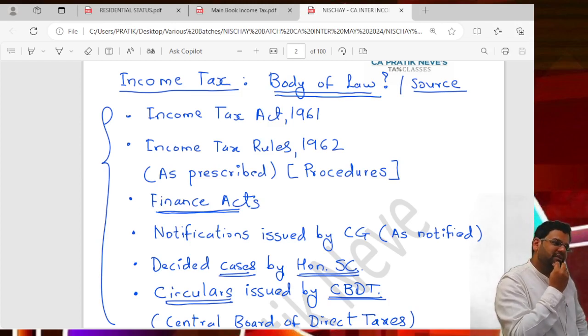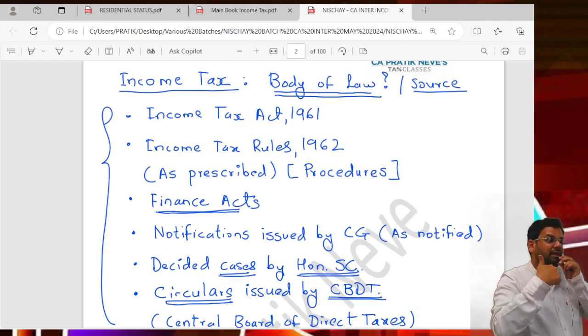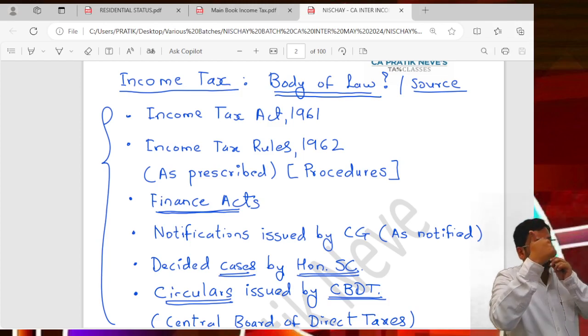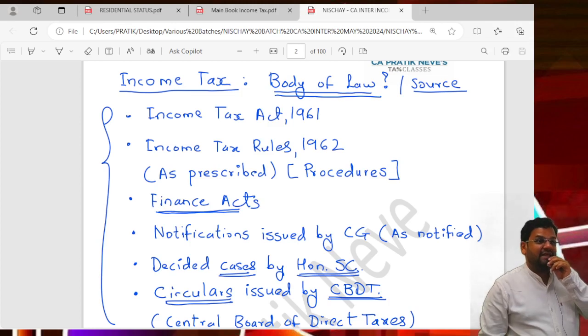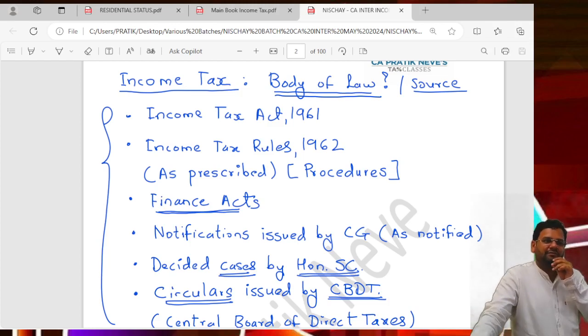For May and November exams in a calendar year, the applicable Finance Act will be the same. Means if someone is giving the exam in May 25 or November 25, then which is the PY applicable? PY applicable is 24-25, AY 25-26, Finance Act 24. Clear?